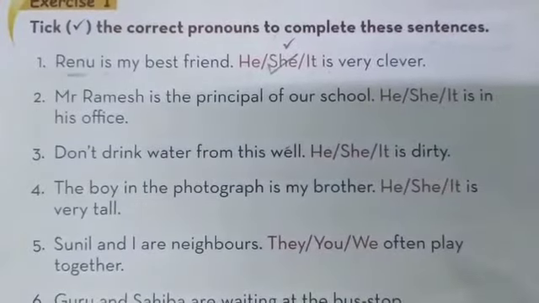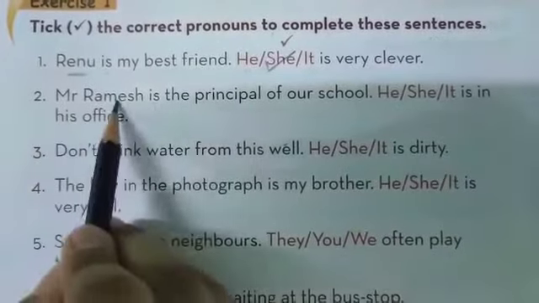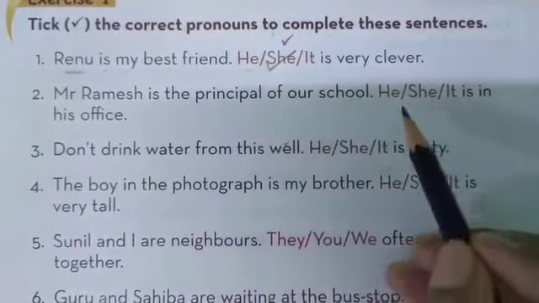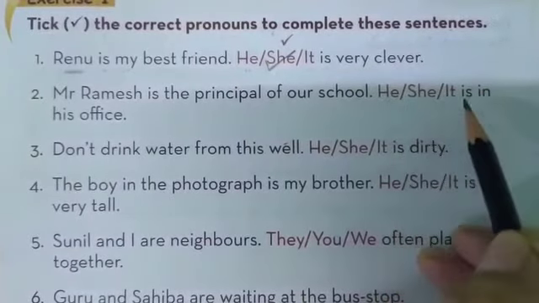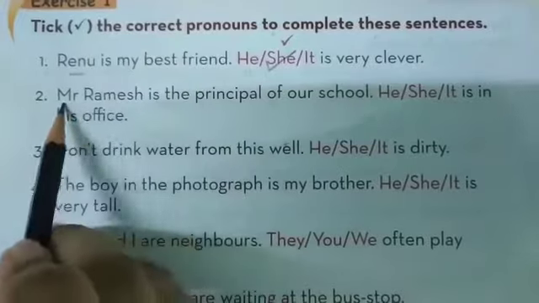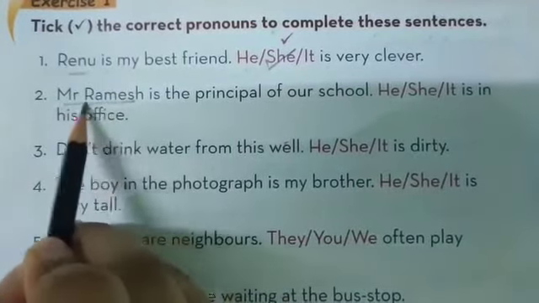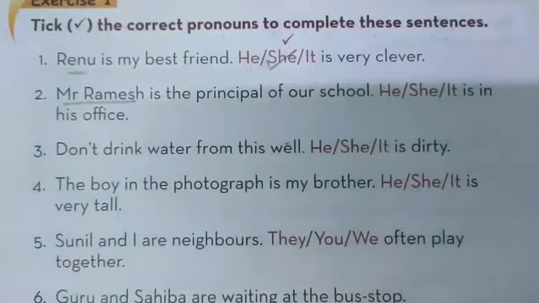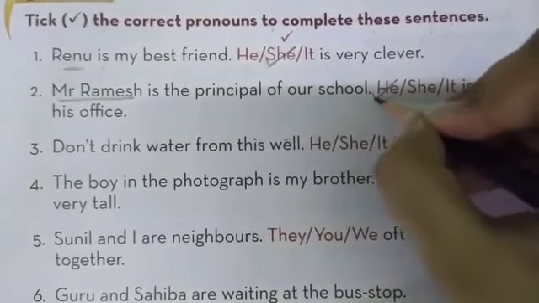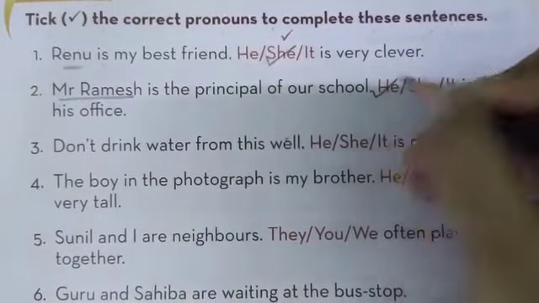Now children, number 2, Mr. Ramesh is the principal of our school. Options: he, she, it. Blank is in his office. So children, Mr. Ramesh is the name of a male. So in place of the name of a male, we are going to replace it with the pronoun he. So the correct option is he.